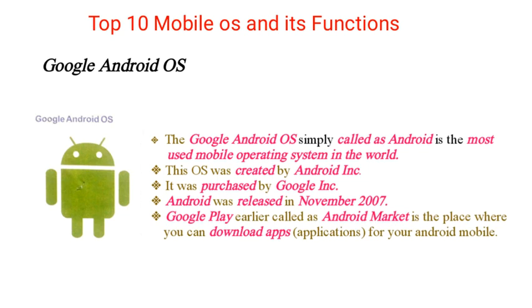Google Play, earlier called Android Market, is a place where you can download apps for your Android mobile. I think all are well known. If you want to download any app onto your mobile, you just go to the Play Store. In Google Android, it is a place called Google Play. In early days, it was termed Android Market. Nowadays it is called Google Play. That is a place where you can download apps for your mobile devices.